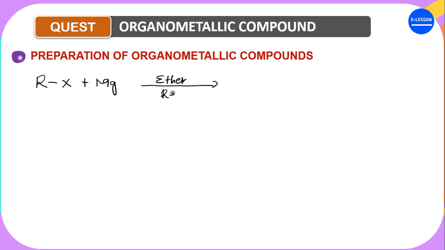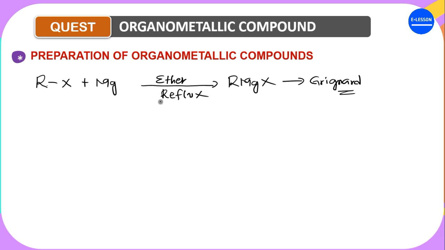Are you getting it? Reflux with ether, and then the product of the reaction will be RMgX, which is the organometallic reagent called the Grignard reagent. It's a very simple synthetic tool. Are you getting it? RMgX like that. Then the Mg comes here and just forms, more like an addition reaction.